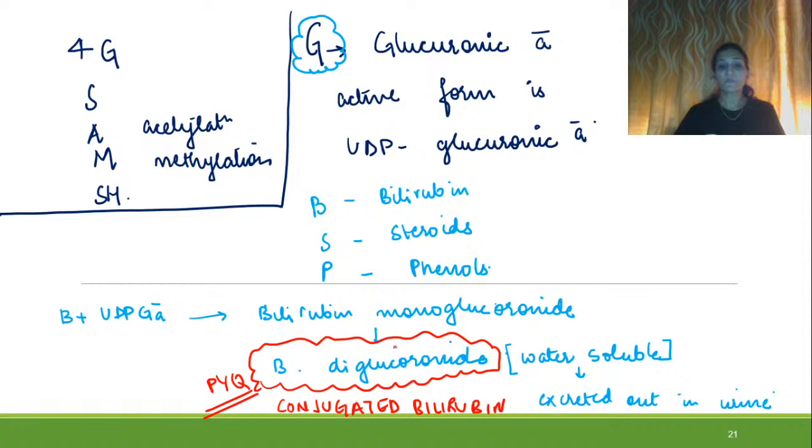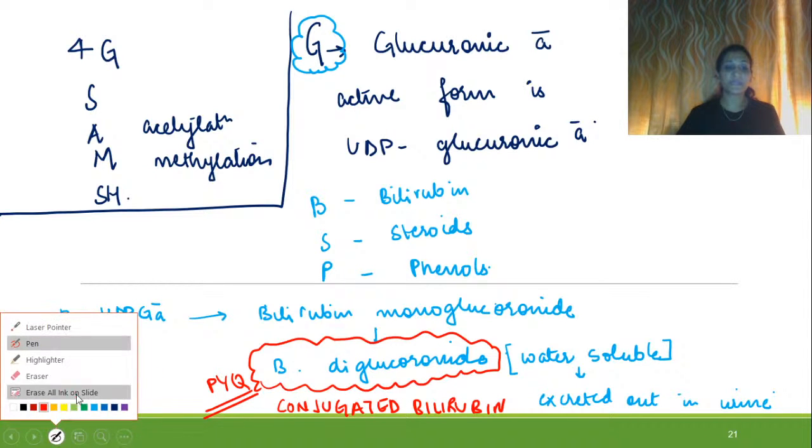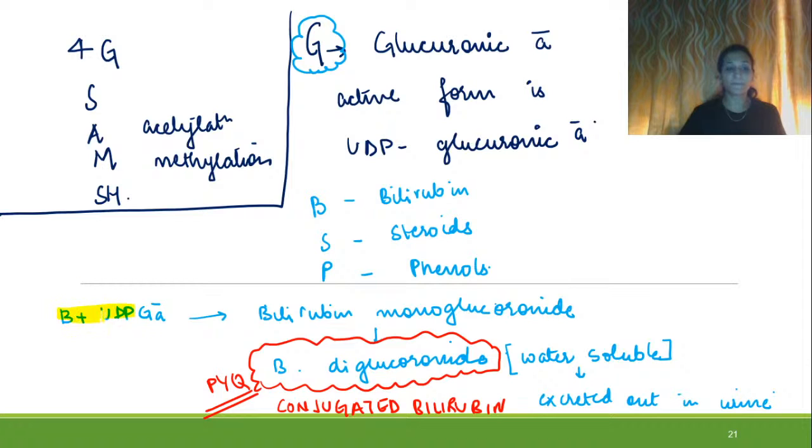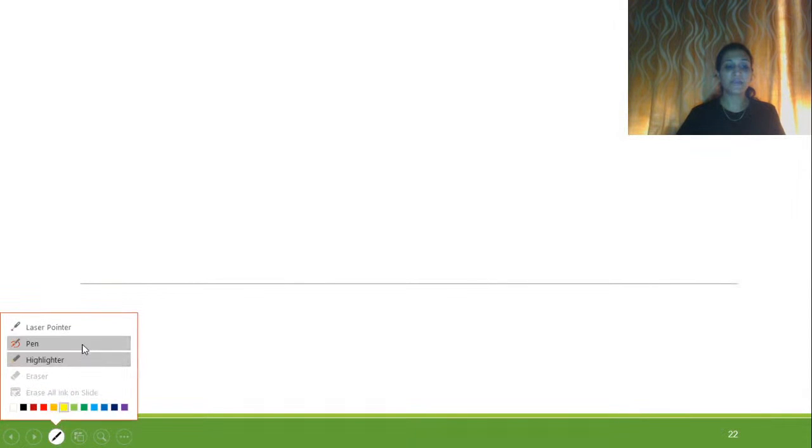Remember this thing. So how is this bilirubin excreted out of the body? This way, with the help of glucuronic acid, or more precisely UDP glucuronic acid, because that is the active form of glucuronic acid. Understanding? And the things which you need to remember which are detoxified by glucuronic acid are bilirubin, steroids and phenols. Okay, so this was the first G. Let's move ahead.